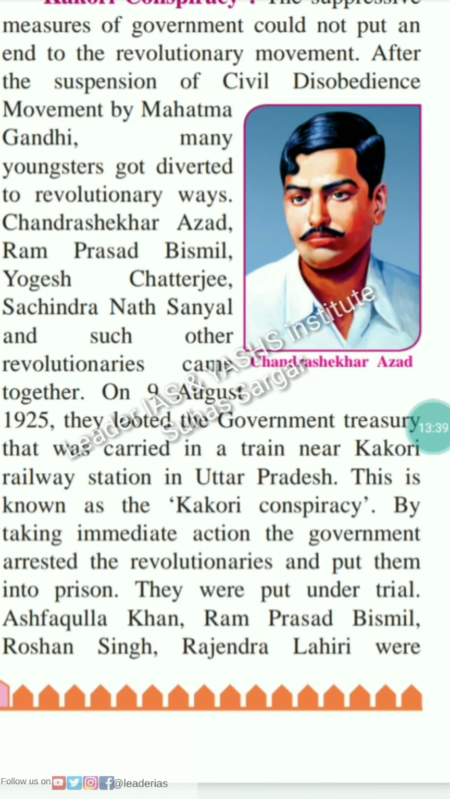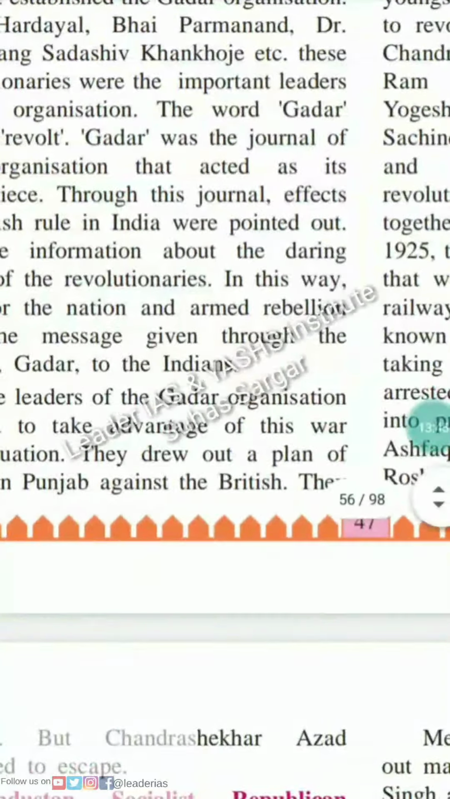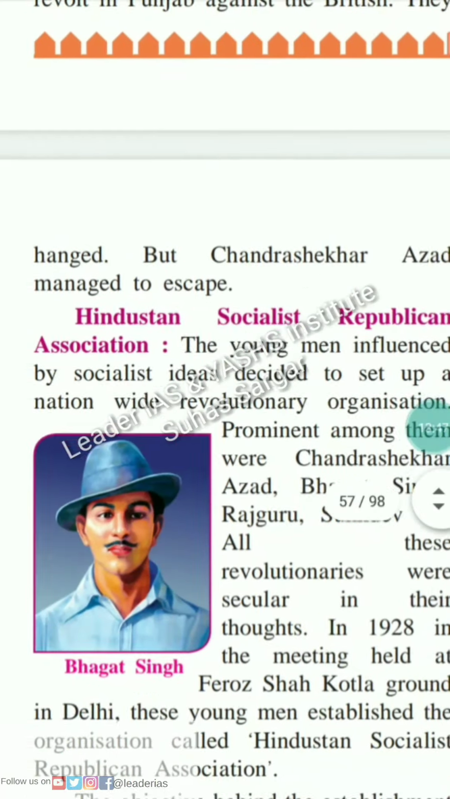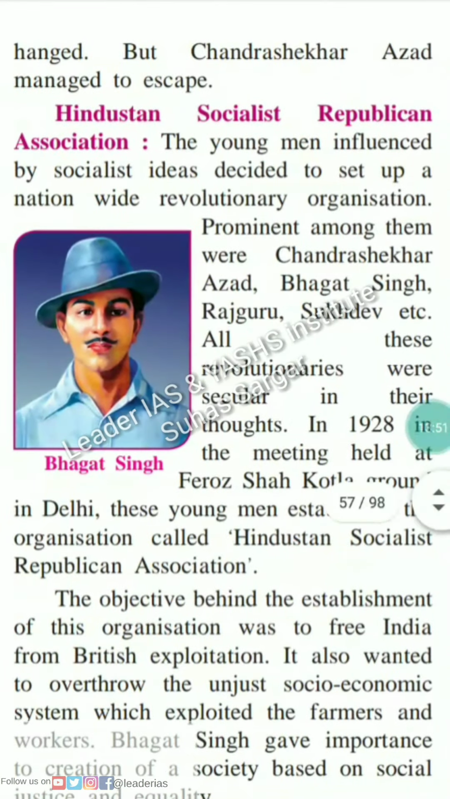Ashfaqullah Khan, Ram Prasad Bismil, Roshan Singh, and Rajendra Lahiri were hanged, but Chandrasekhar Azad managed to escape. Hindustan Socialist Republican Association. See the picture of Bhagat Singh.